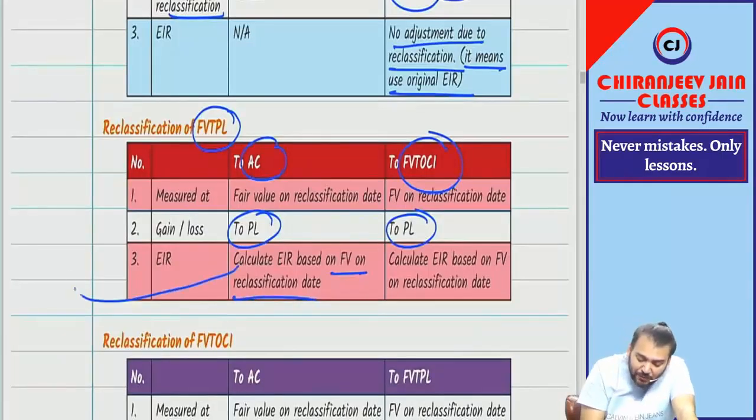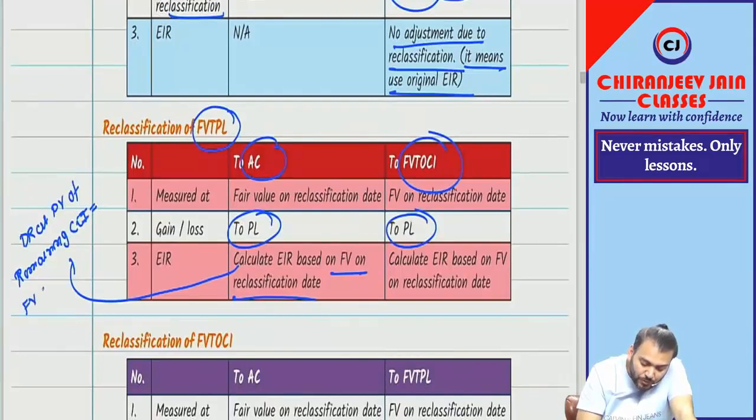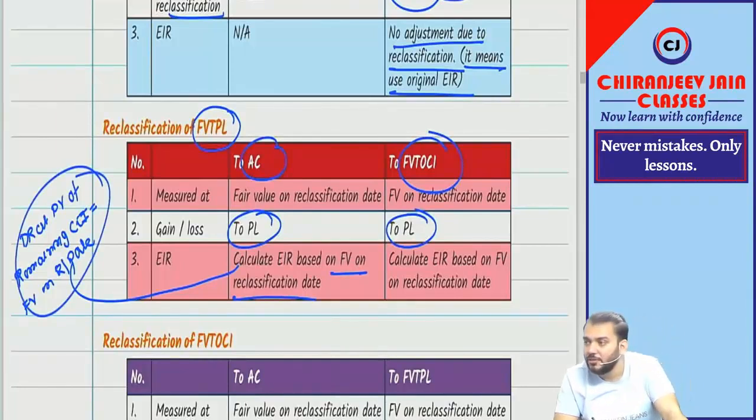EIR will be equal to the discount rate at which the present value of remaining contractual cash inflow will be equal to what? Fair value on which date? Reclassification date. You can apply the IRR concept. Understood? Have you understood this point?